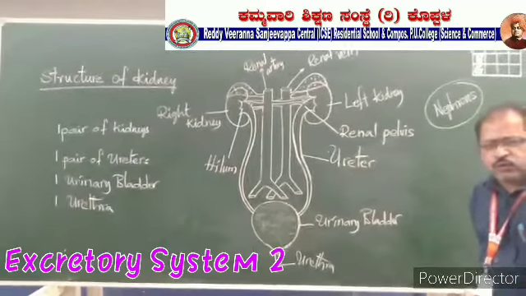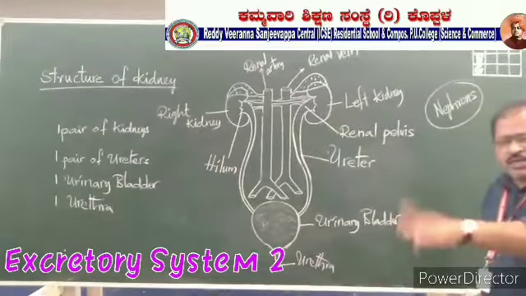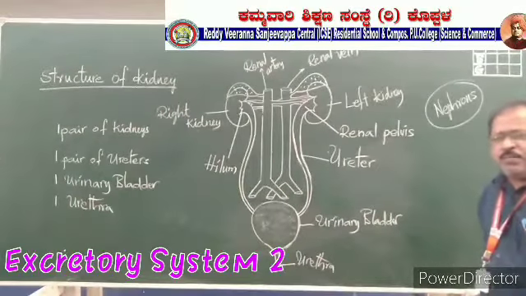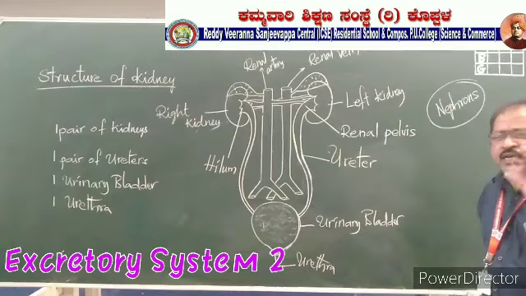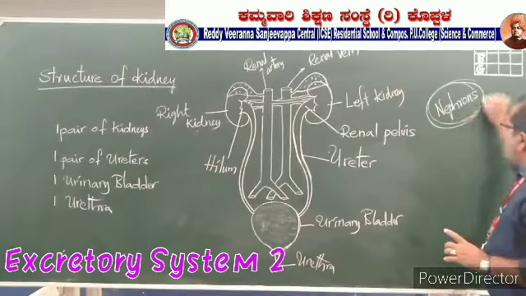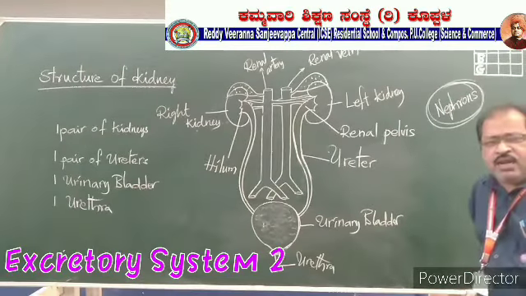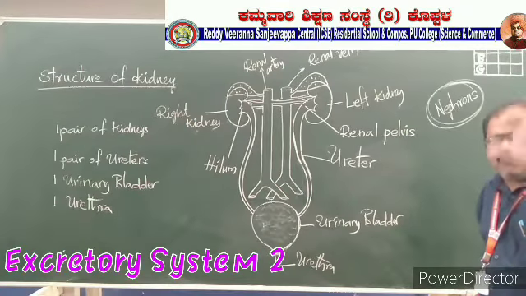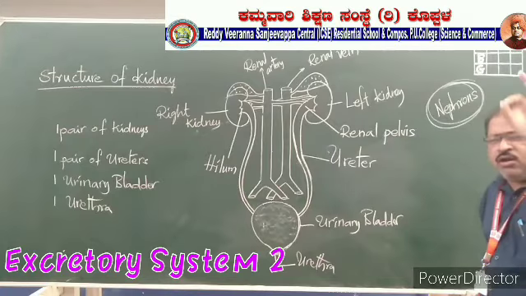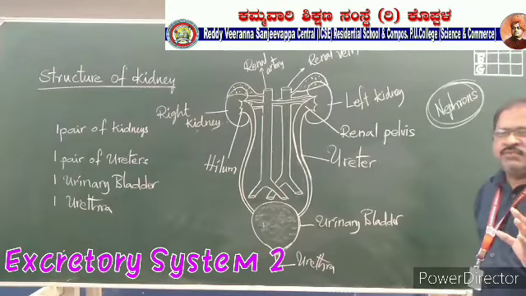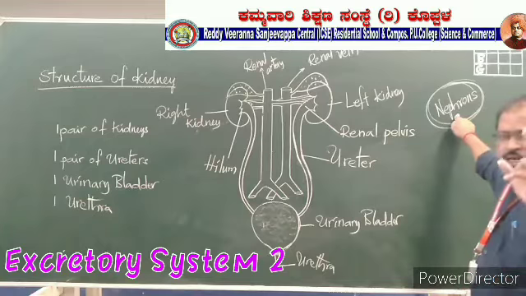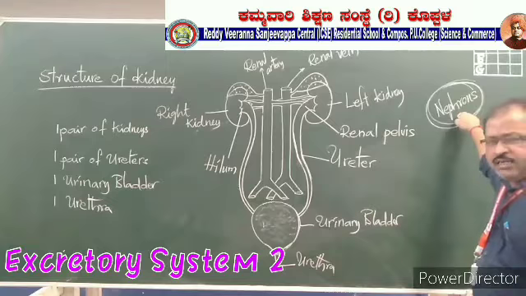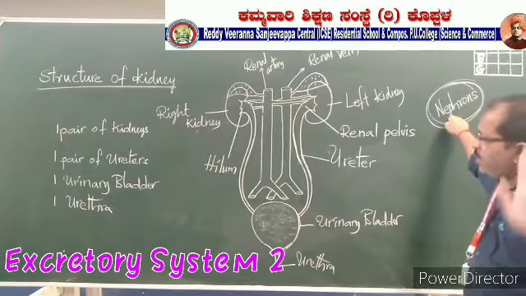These are completely microscopic, and we will discuss the structure of the nephron later. The total blood filtration takes place in the nephrons of the kidney. That's why nephrons are called the structural and functional units of the kidney. How many are present? 2 million nephrons in each kidney, and the filtration of blood takes place only in the nephrons.